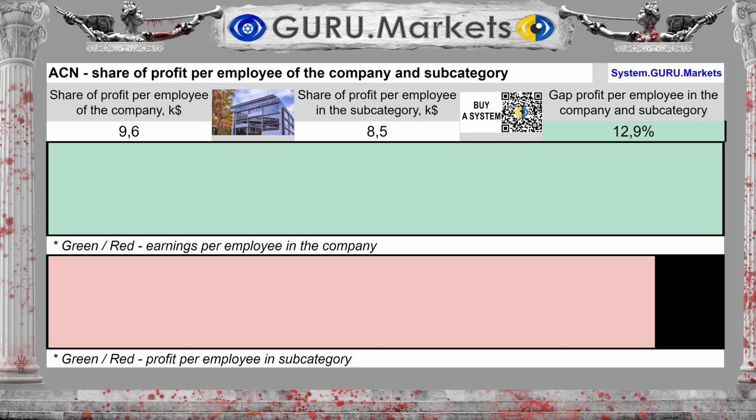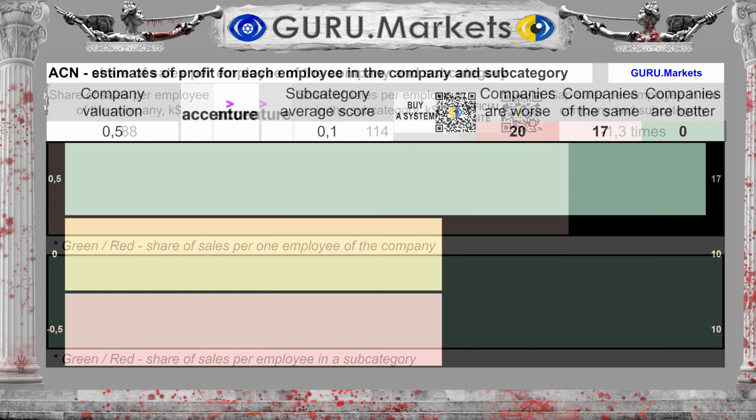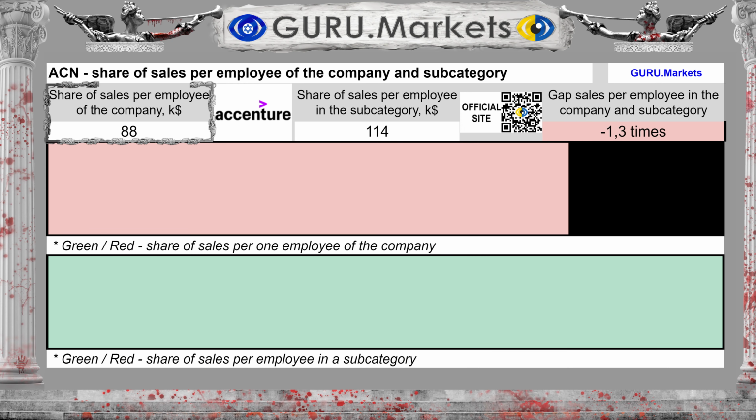The amount of profit per individual employee is equal to $9,600. The average for the subcategory is $8,500. The difference between the subcategory average and the company's performance is 12%. Estimated profit per individual employee compared to subcategory performance: good, 0.5 points.